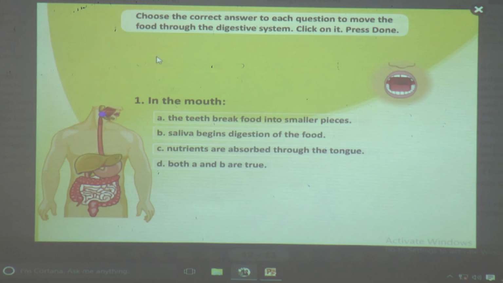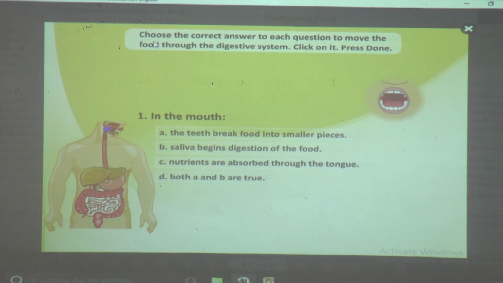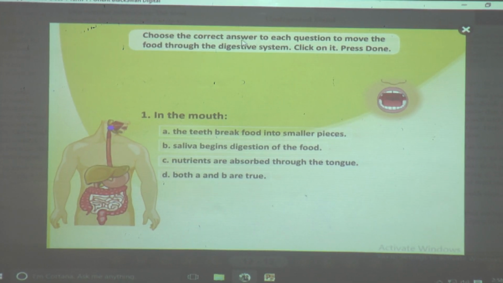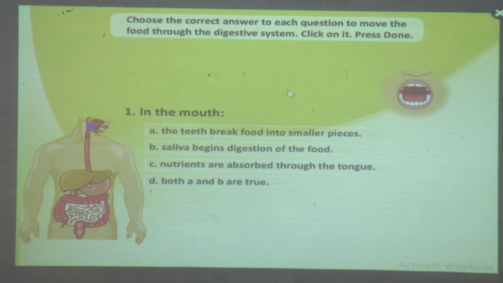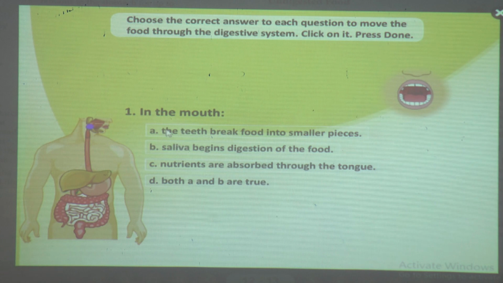See, here is one quiz. Here we have to choose the correct answer to each question to move the food through the digestive system. We have to click here on the correct answer. So, the question is here: in the mouth, what happens? We will see. See, here are the options.